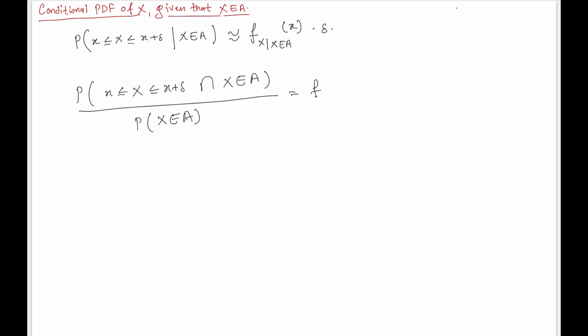On the right hand side we will have the same probability but in terms of the PDF notation. Now let's look at the probability of this event. Say we have the PDF of this random variable x, maybe of this kind.